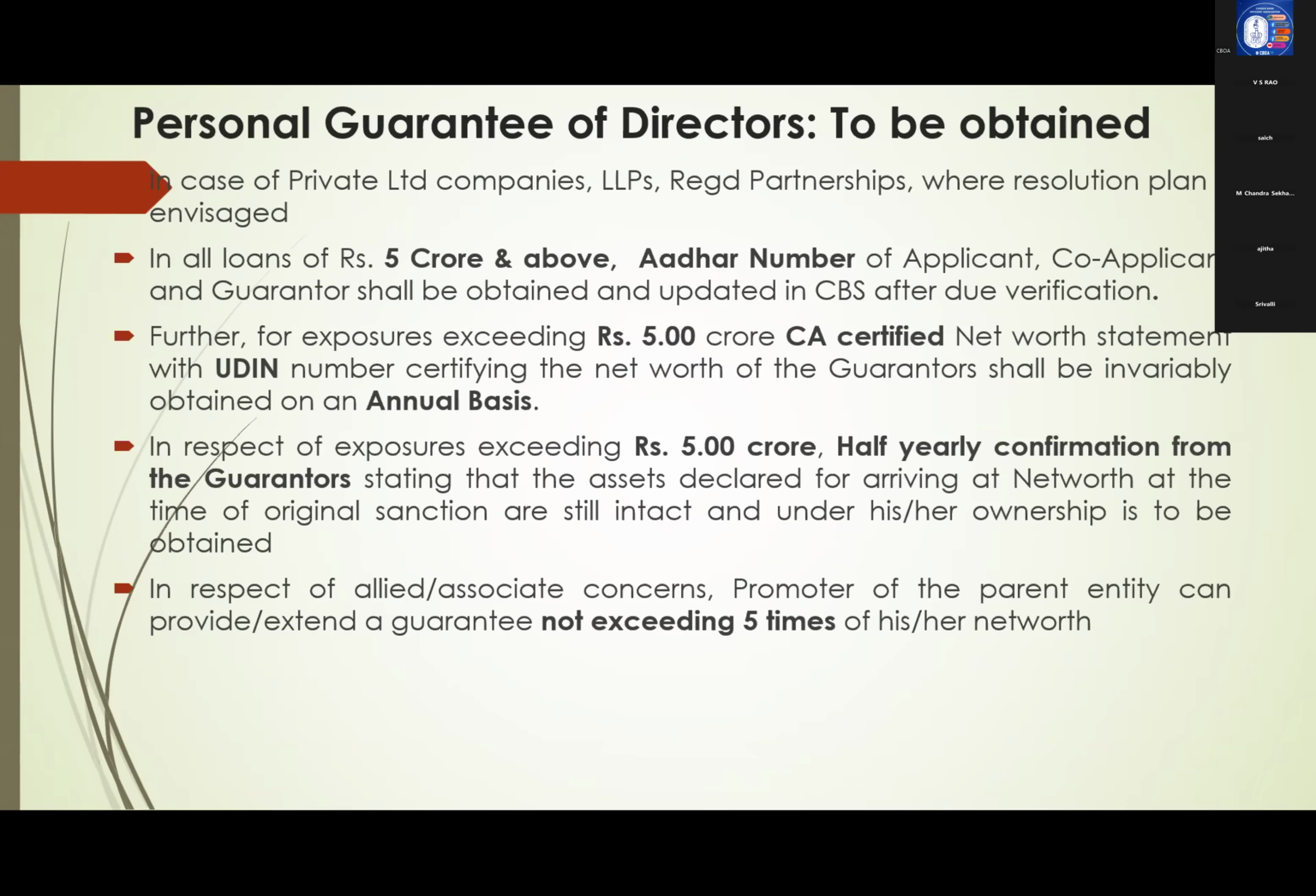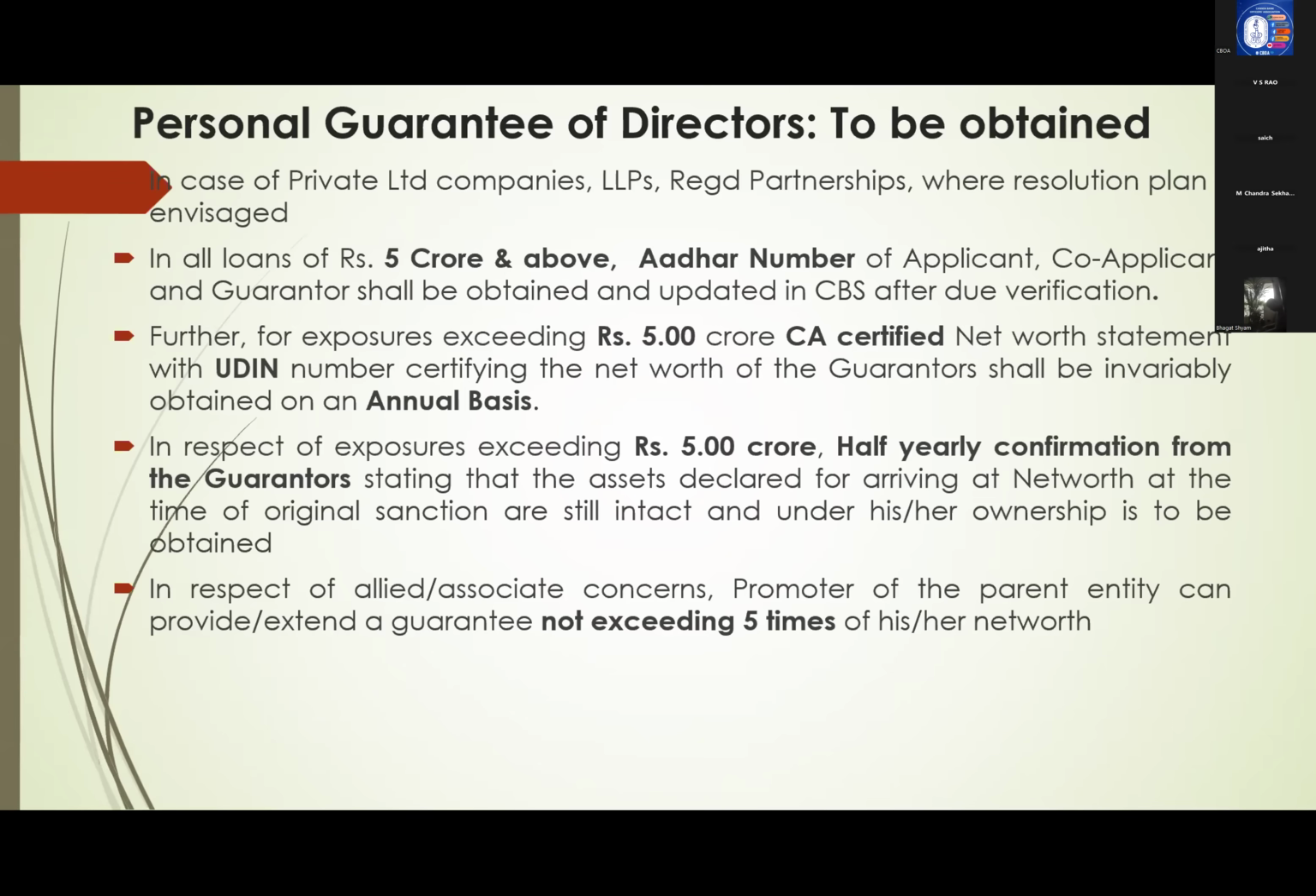Similarly, for exposure exceeding 5 crores, a CA certified net worth statement with UIN number certifying the net worth of the guarantor shall be invariably obtained. Whenever we have taken a guarantor for limits of 5 crores and above, every year we have to obtain CA certified net worth statements of the guarantor. In this statement, the UIN number given by the chartered accountant should be there so that we can verify through the portal of ICAI.